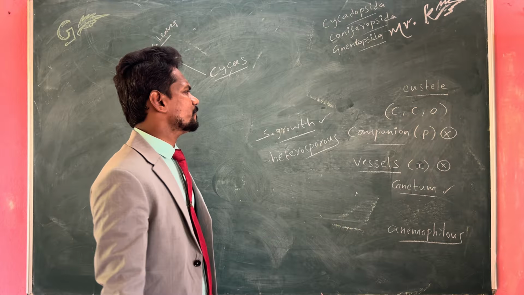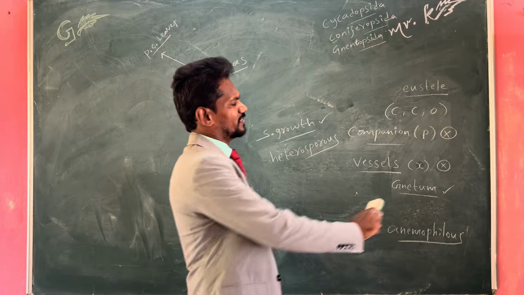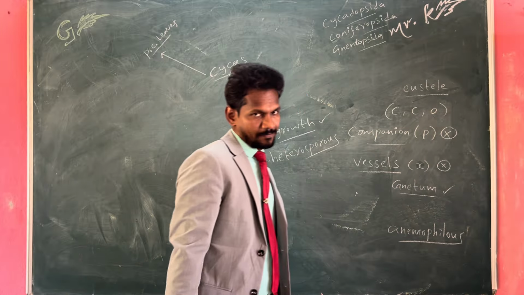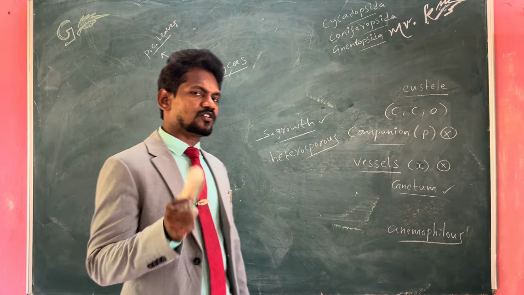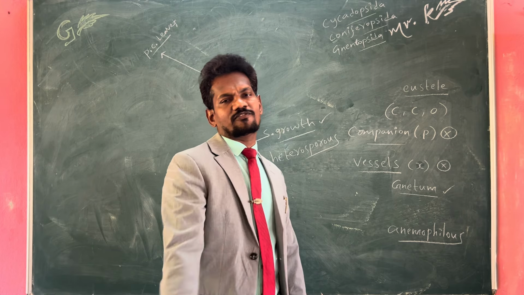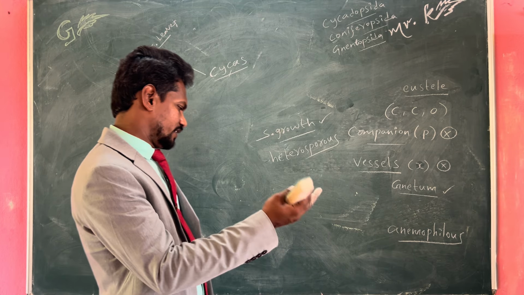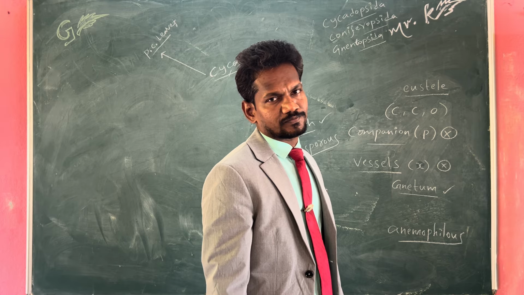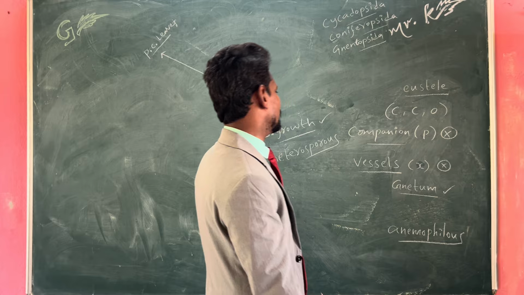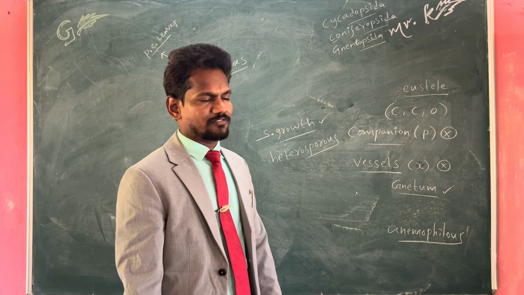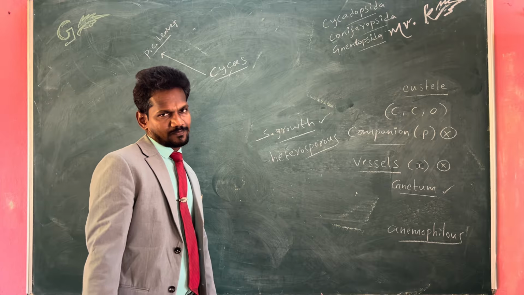In the stele, the xylem and phloem arrangement is conjoint collateral open type. Open means a special tissue is formed between xylem and phloem. That special tissue is cambium. Cambium is present between xylem and phloem because that is open type.